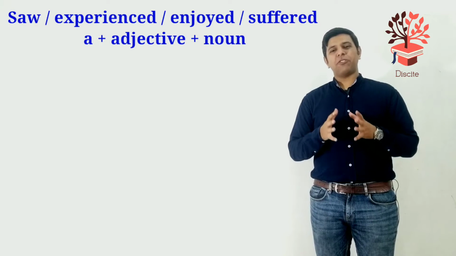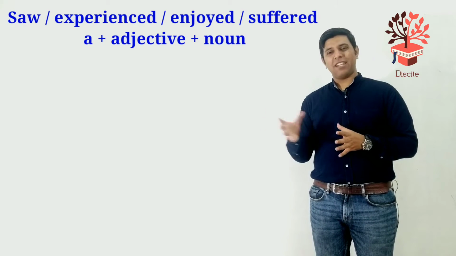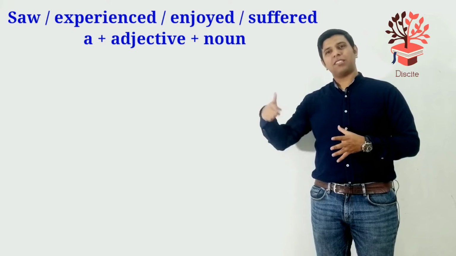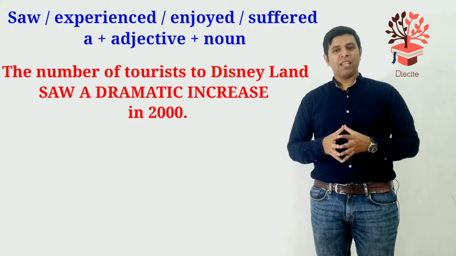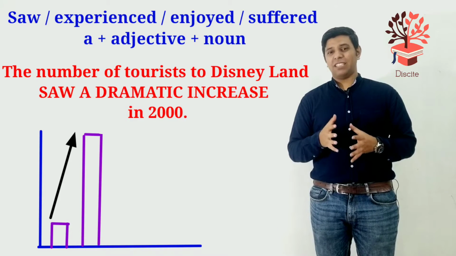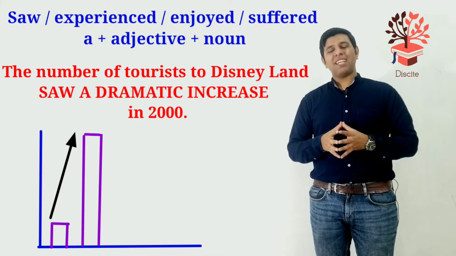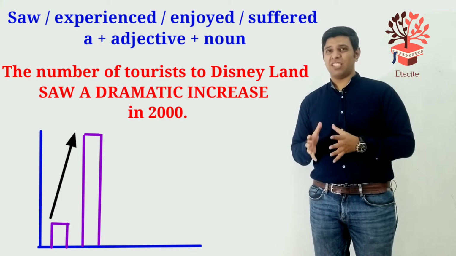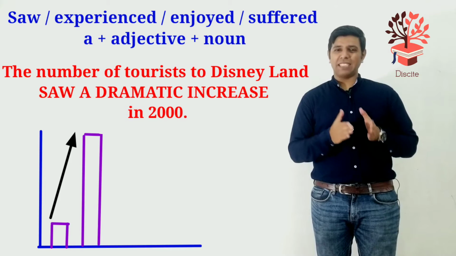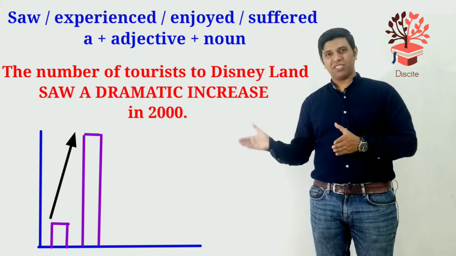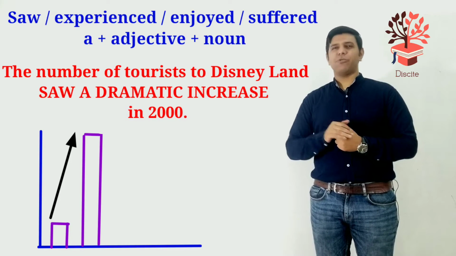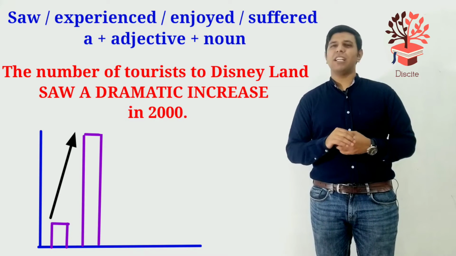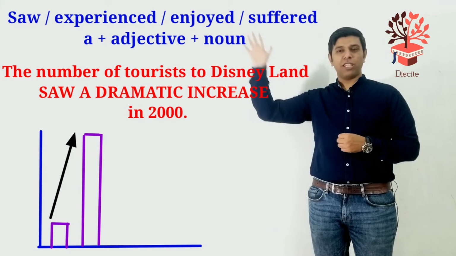So saw, experienced, enjoyed, suffered, and then you have an adjective plus noun. So let's have a look at the first type of sentences. The number of tourists to Disneyland saw a dramatic increase in 2000. Saw a dramatic increase. It means in 2000, the number of tourists to Disneyland increased substantially, enormously.